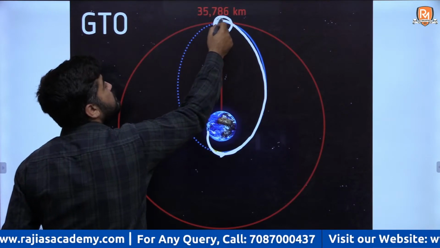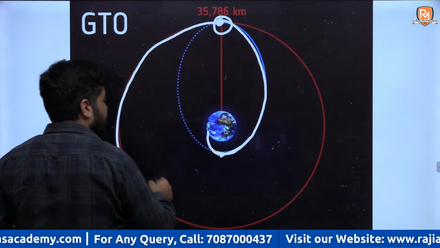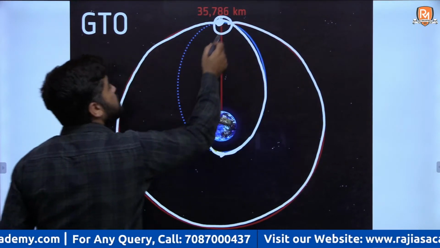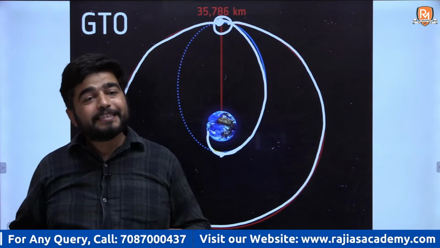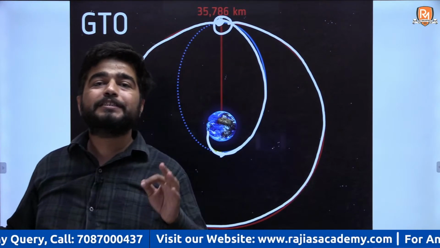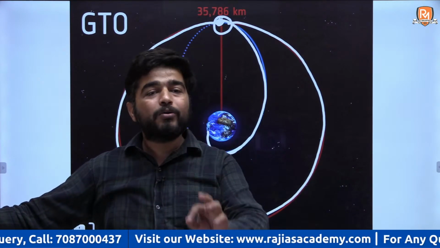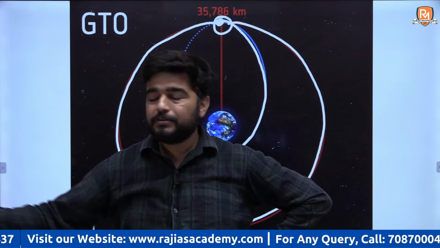Now here you will start engines or motors which will shift it to the new orbit. By this we are saving fuel, by this we are cutting the cost. Getting my point or not? This is why every geosynchronous or geostationary satellite is launched in GTO first, and then it is moved to the geostationary orbit. Got this or not?